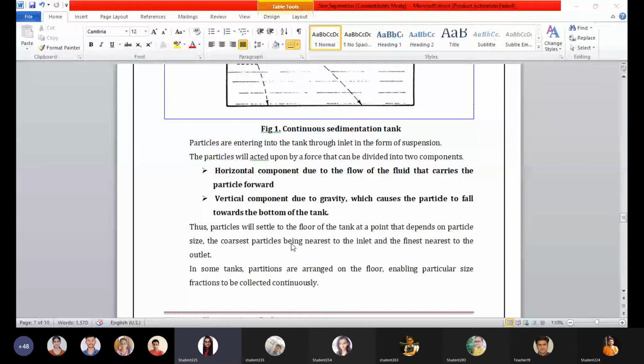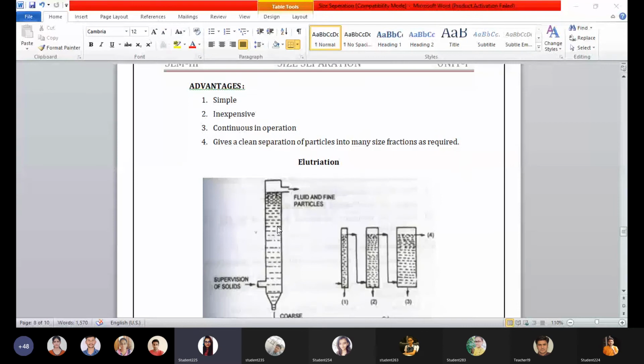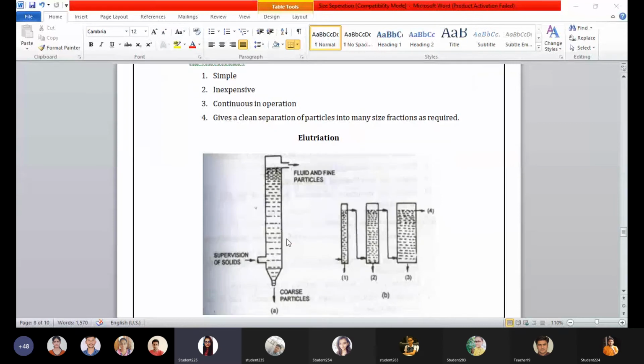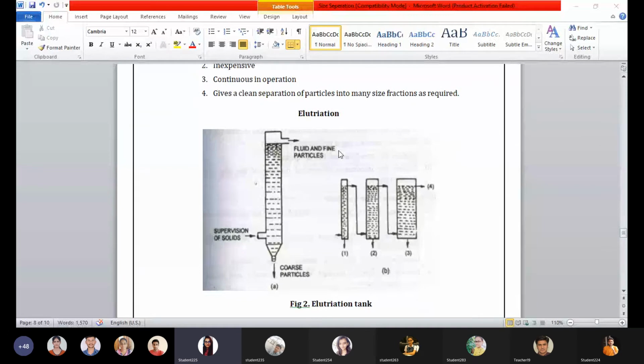Now the advantages of continuous sedimentation tank: it is a simple method, it is an inexpensive method, it is continuous in operation, and it gives a clean separation of particles into many size fractions as required. Okay, the next method is the elutriation.